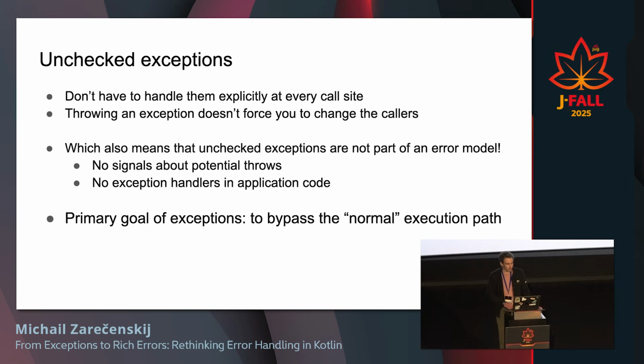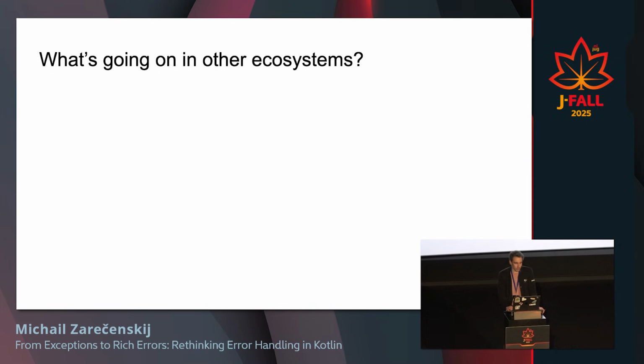So here, the primary goal of exceptions is to bypass the normal execution path. It's not part of the error model. It just turned out that it's very convenient to use them, like after a while, not when Java was designed. Good. And let's check, so in Java and the JVM ecosystem, we have checked exceptions and unchecked ones.